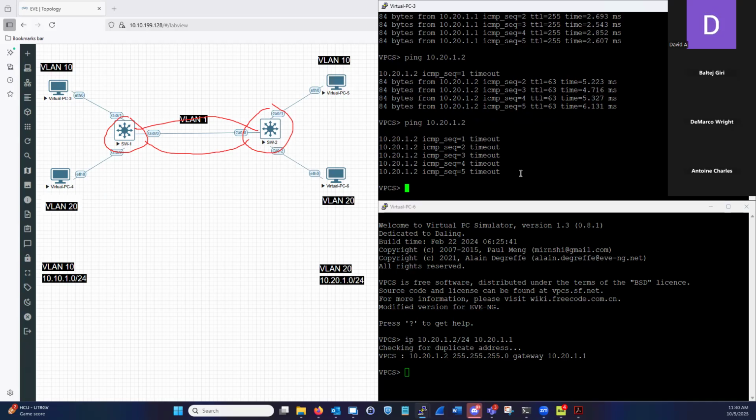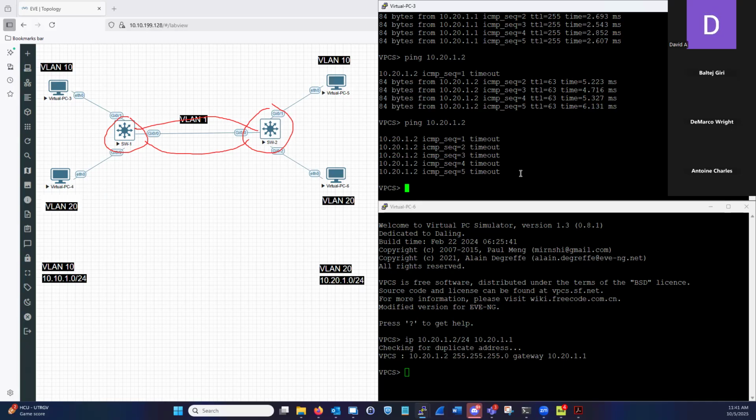The layer 2 instance needs to be in place for layer 3 to work. That extends the broadcast domain. You guys learned about encapsulation and de-encapsulation. Before it gets to layer 3, before it gets to layer 2, it needs to hit layer 1. When it leaves layer 1, depending on what type of media you use, it gets to layer 2. Layer 2 is the rules: do you have a source? Do you have a destination MAC address? Okay, excellent. Is this destined for me or not? If it is, let me go ahead and de-encapsulate it some more.